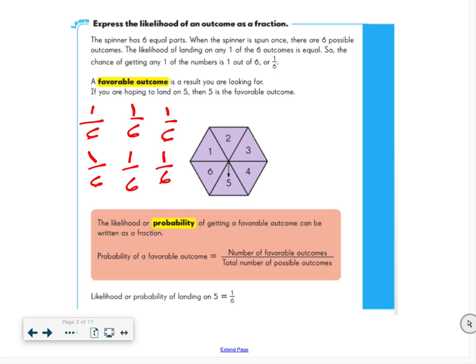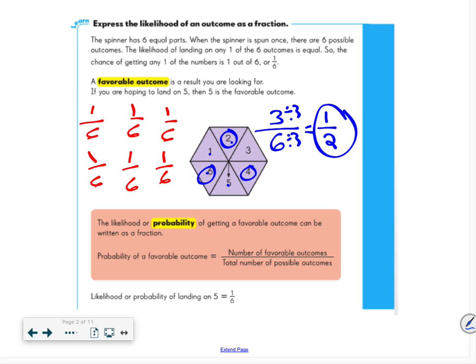If I wanted to say what's the likelihood of getting an even number, well, I could look at my even numbers, and I have 3 even numbers out of, remember that fraction line means out of, 1, 2, 3, 4, 5, 6 total. And then I look at it and ask, can I simplify this? Thinking about my factors of 3 and factors of 6, 3 is a common factor, so my actual answer is I have a 1 in 2 chance, a 50-50 shot of getting an even number.